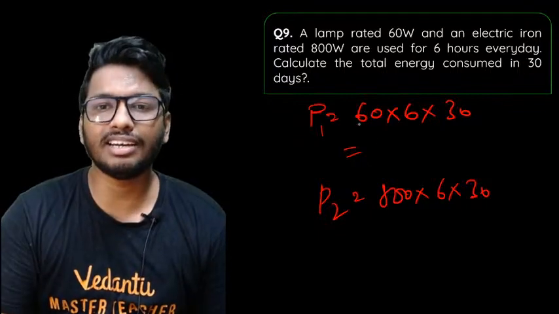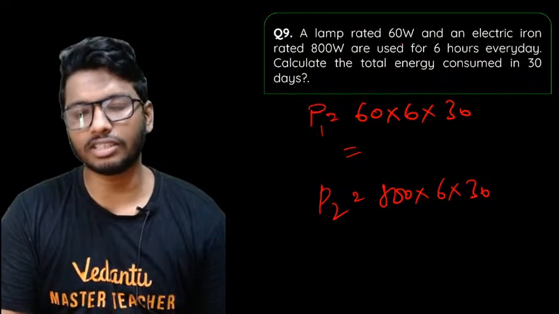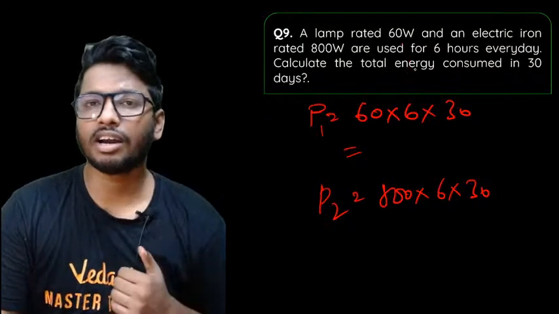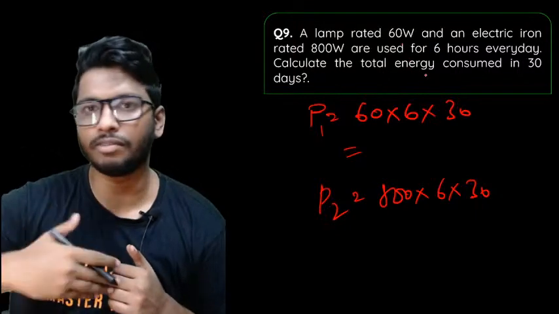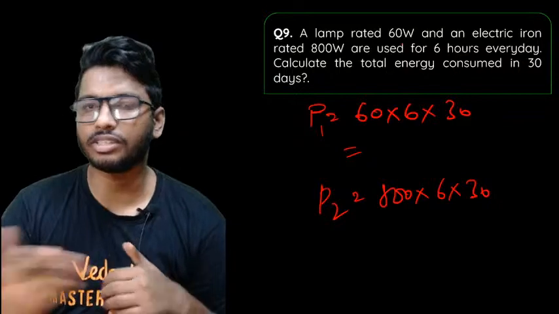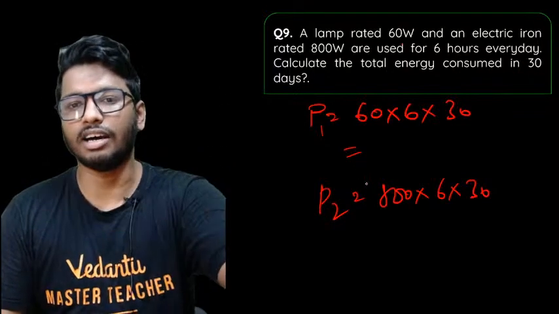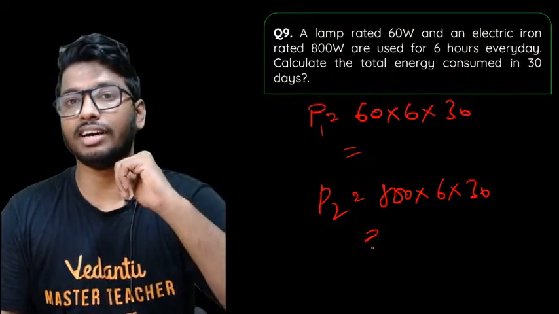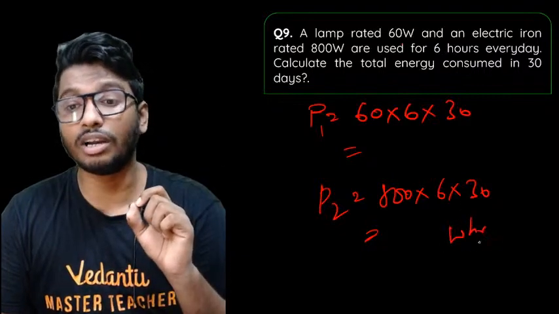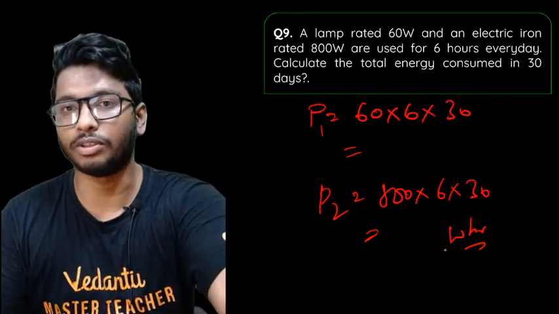Or what you can do is divide by 1000 in the start itself. So 60 watt, convert that to kilowatt in the start itself, divided by 1000, then put it in the equation. That will also work. Or you can find it like this and sum them both up. You'll get the answer, but you'll get it in watt hour. So convert that to kilowatt hour by dividing by 1000. Don't forget that.